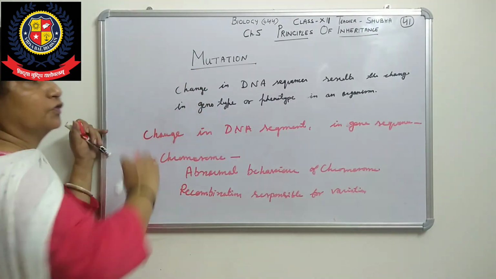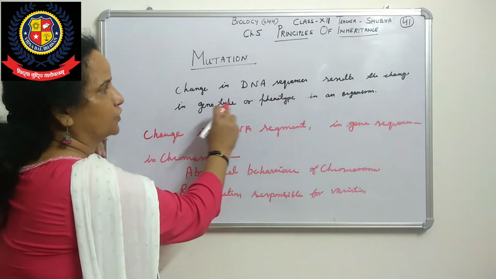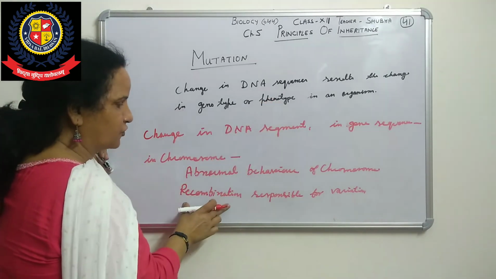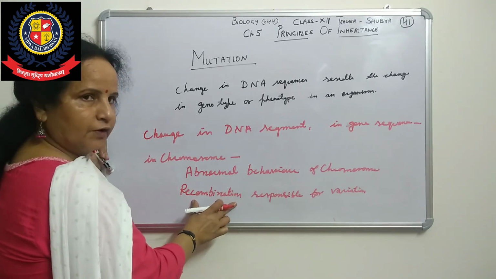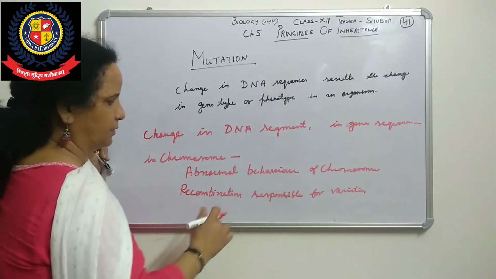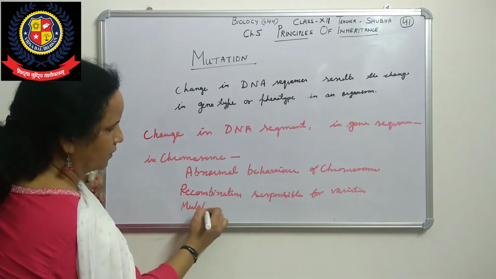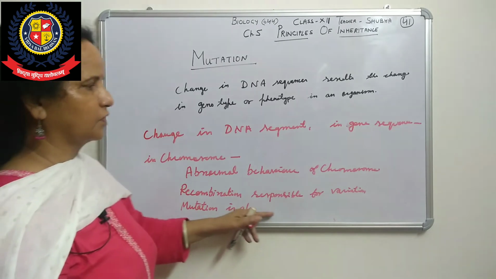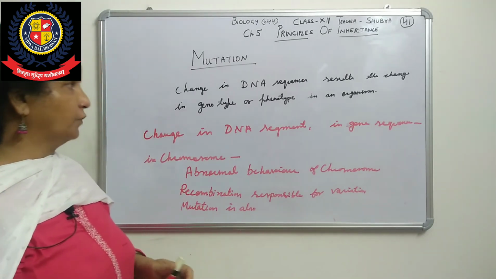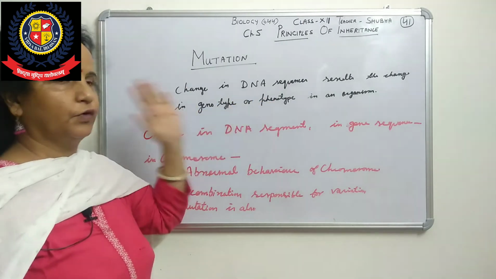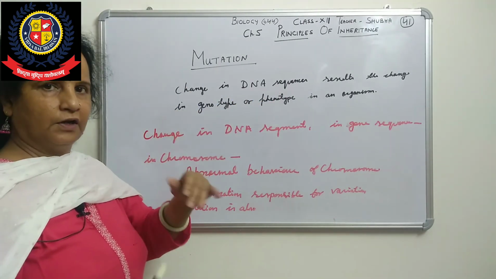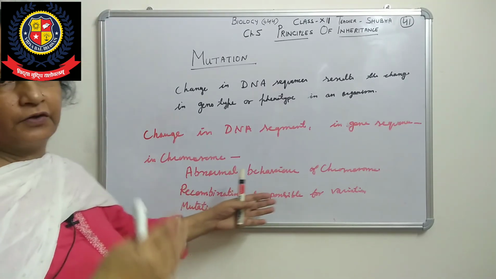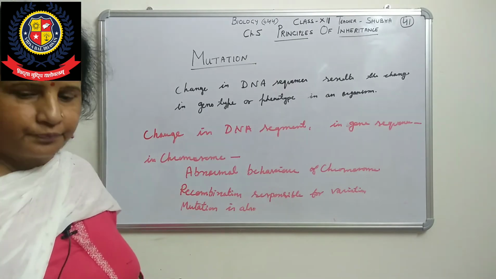Now then we can say mutation is also responsible for change in genotype and phenotype, and that is responsible for variation. So in addition to recombination, mutation is also responsible for variation, means because of any change in genotype and phenotype. Then that will show in offspring, they will show the changes. So that variation will lead to speciation, new species formation.